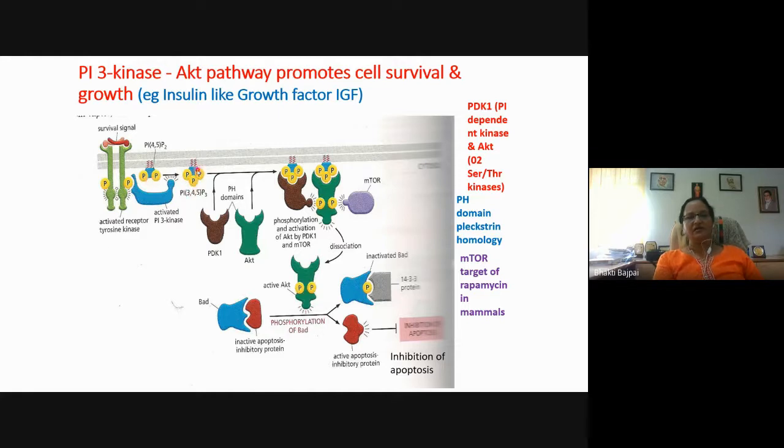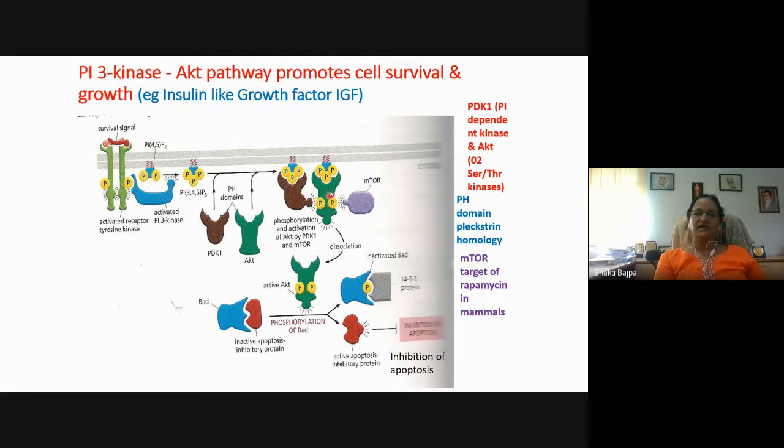This hyperphosphorylated lipid then provides the docking site for two molecules, PDK1 and AKT. PDK1 and AKT bind to it, and PDK1 becomes active and adds phosphate groups on the AKT with the help of mTOR. So both PDK1 and mTOR together activate the AKT.